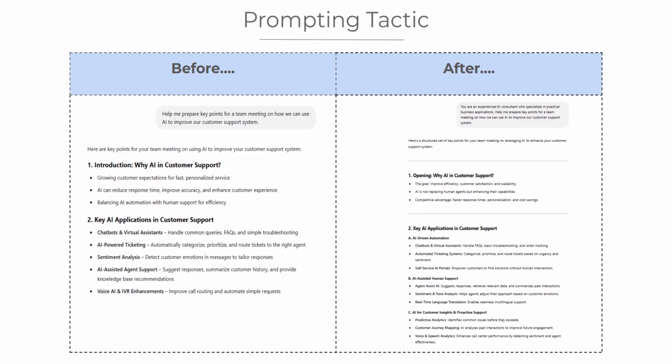While the second response, with role-playing, is more detailed and structured, diving deeper into AI categories like automation, human-AI collaboration, and predictive insights. It also introduces technical terms. So, if we want a simpler, high-level discussion, go with the first response. But if our audience consists of technical professionals or decision-makers, the second response is more structured, insightful, and actionable.